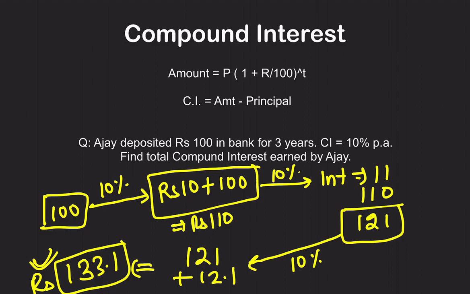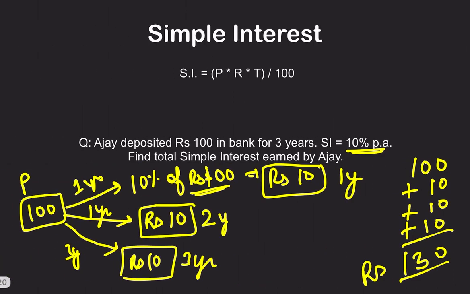So whatever you are keeping in the bank, the value on which interest is being charged matters a lot. In only 3 years, you have got 3 rupees extra. Imagine this going on for 20 years, 30 years down the line. So compounding is great. So that is the only difference here.